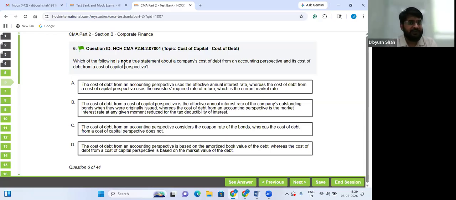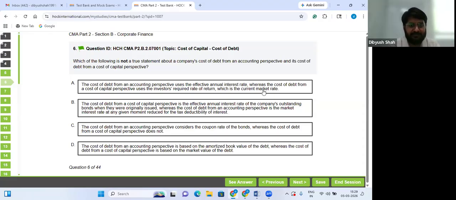Which of the following is not a true statement about a company's cost of debt from an accounting perspective and its cost of debt from a cost of capital perspective? A. Cost of debt from an accounting perspective uses the effective annual interest rate. True. Cost of debt from cost of capital perspective uses the investor's required rate of return, which is the current market rate. Effective interest rate and current market rate are same only.